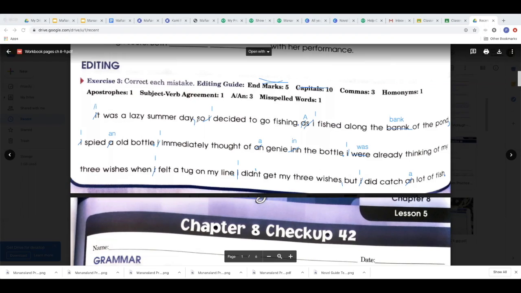Commas, 3. 1, 2, 3. Right here. All right. Homonyms. We know our homonym was in. Okay, so we got that one. Apostrophe. We needed an apostrophe for the contractions. We got that one. Subject verb agreement. I was. Got that one. A and an. There are a lot of these. Right here. 1, 2, 3. We have all 3. And misspelled words. Bank. All right, we have everything.